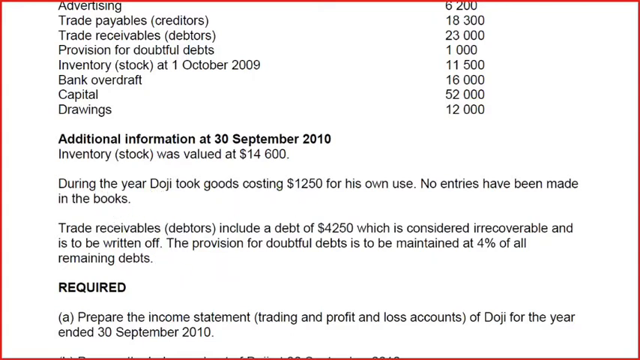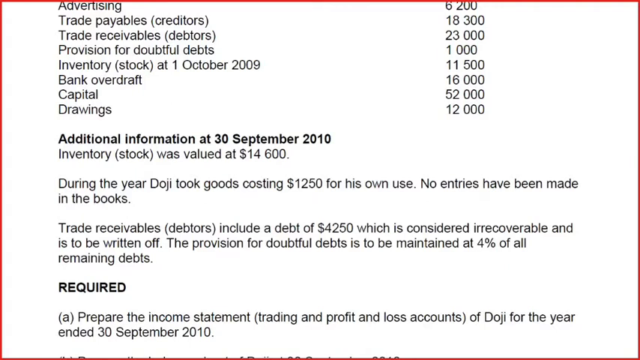During the year, Doji took goods costing $12.50 for own use. No entries have been made in the books. We have taken out goods for own use. What does this mean? For example, we have a mobile shop and we took out one mobile phone, maybe an iPhone 11 Pro, for our own use, personal use. The entry that we'll be making is drawing would be debited and purchase account would be credited.